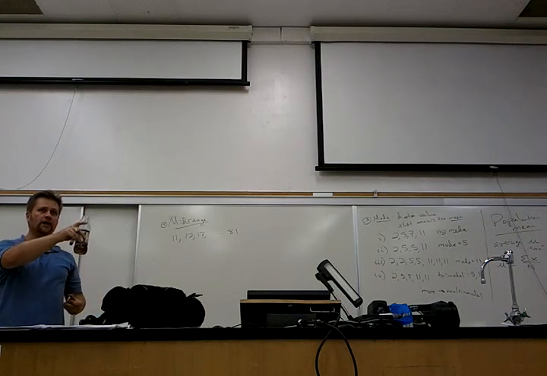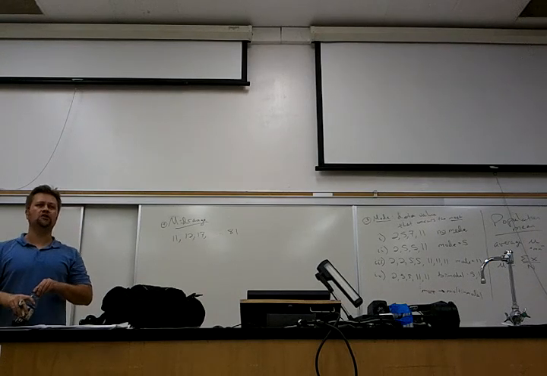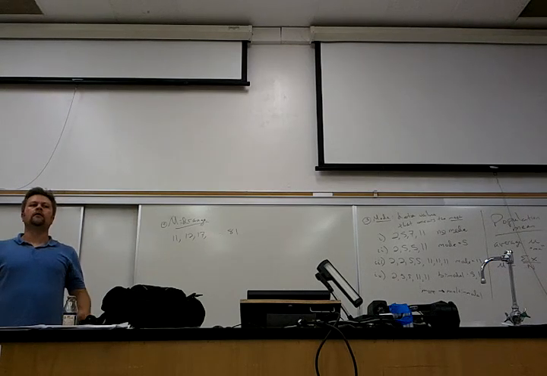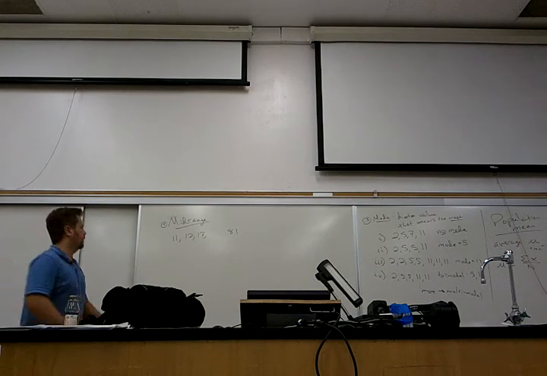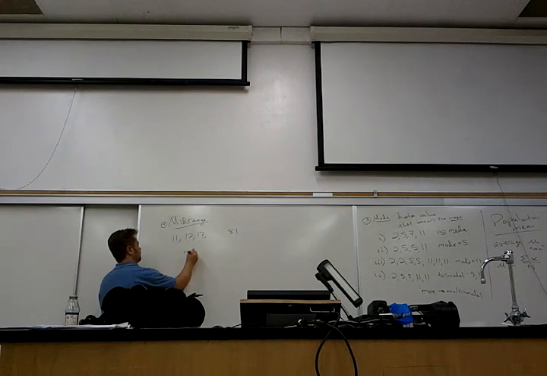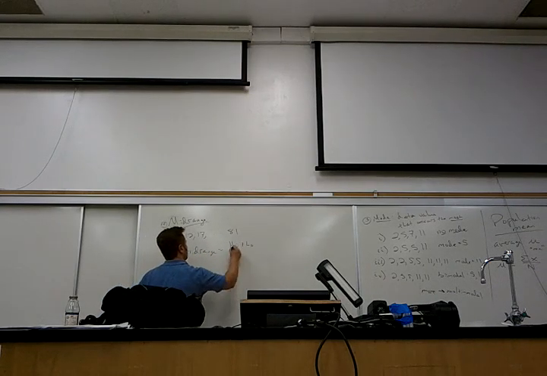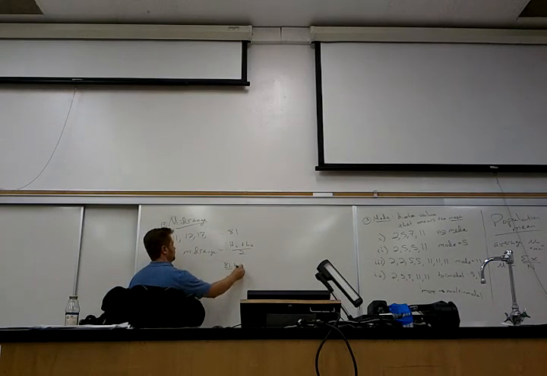That would be the range, right? The range would be 81 minus 11. I want the mid-range. I want the number in the middle of the range. Add what up? Not all the numbers, that would be the average. So the mid-range is high plus low divided by 2. So it would be 81 plus 11.